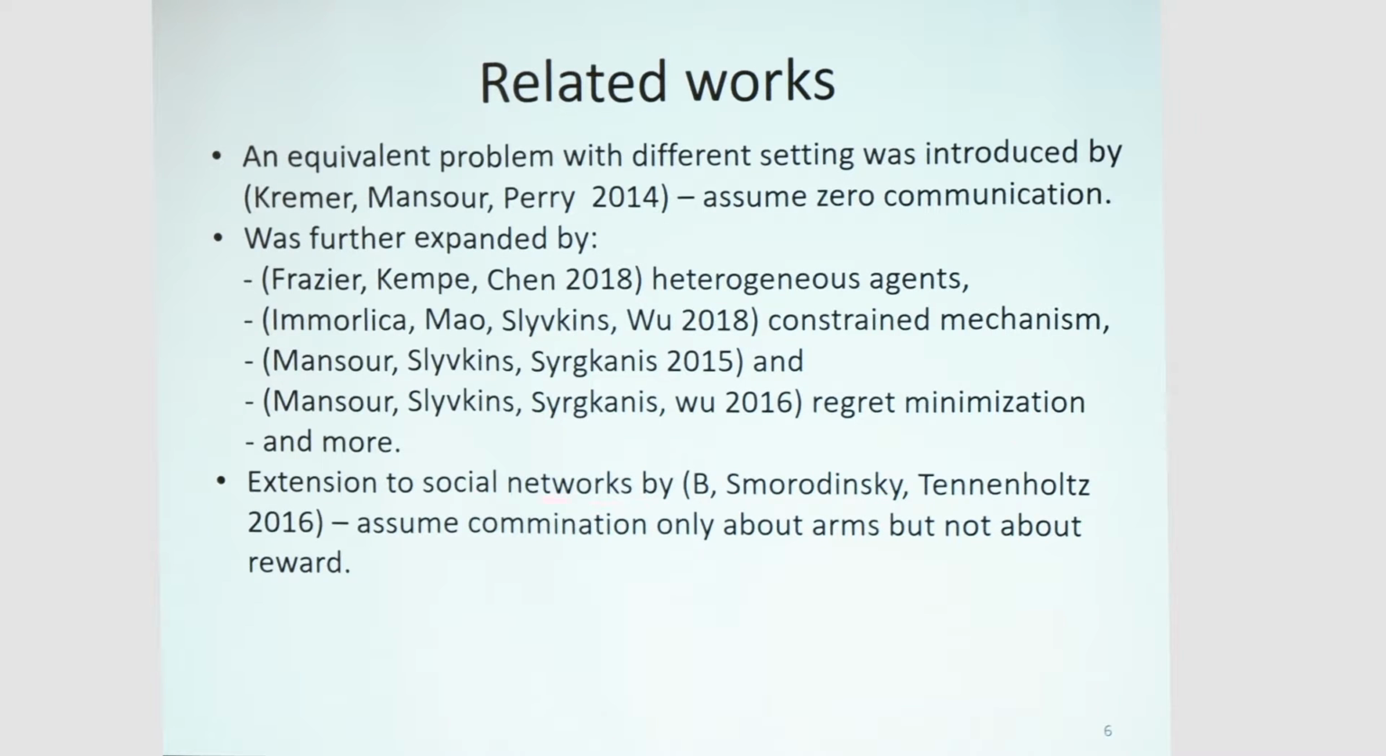can communicate according to a social graph, but assume that they communicate only about the arms, but not about the rewards. And they had a mechanism which was incentive compatible and asymptotically optimal for a very large variety of social graphs.